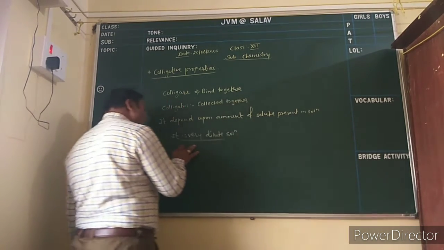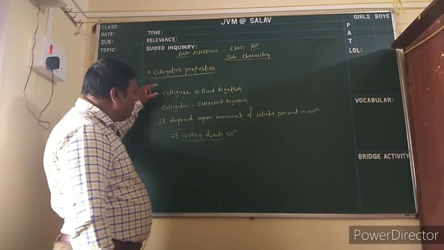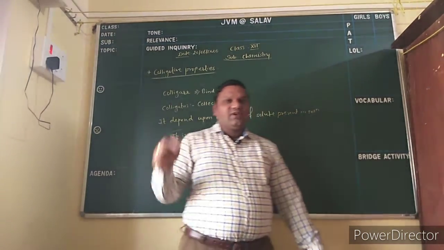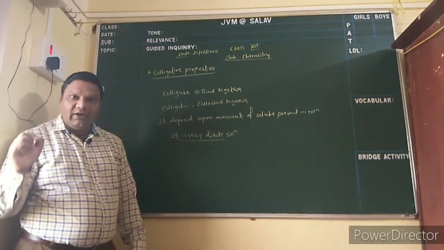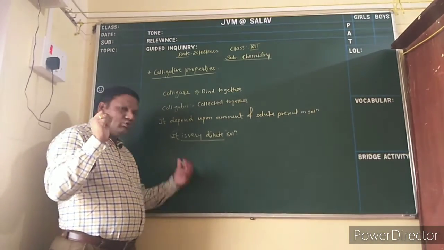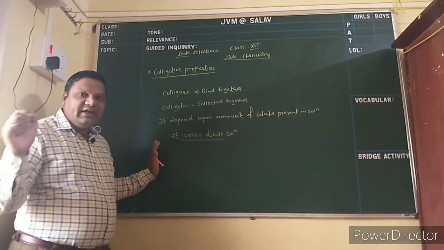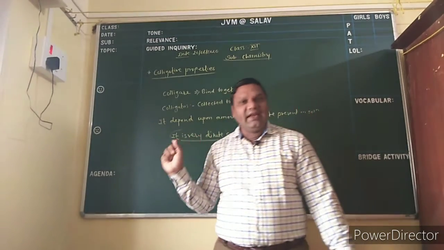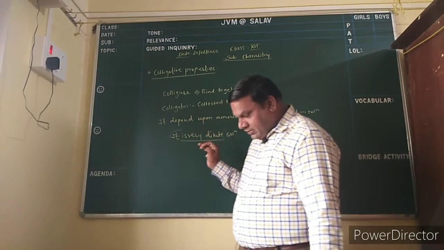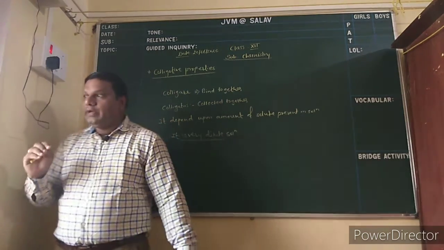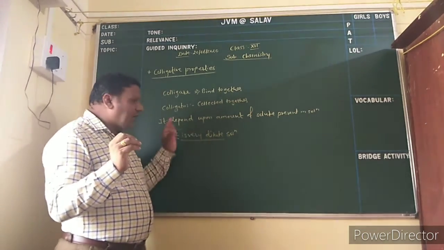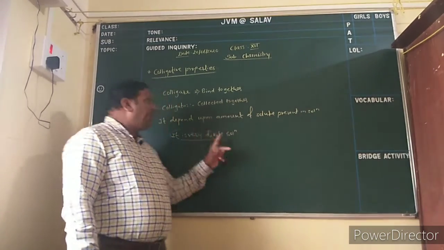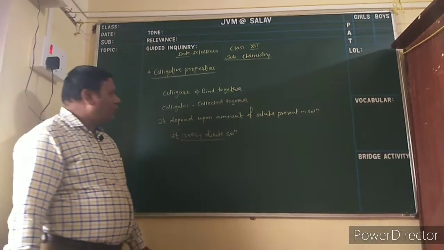Is it clear? Now, for these colligative properties some conditions are required. The substance should be a non-electrolyte, and the solution should be very dilute, meaning the amount of substance is very small. Then the solution obeys these characteristics: it has a non-volatile solute and it is a very dilute solution, then it shows the colligative property.